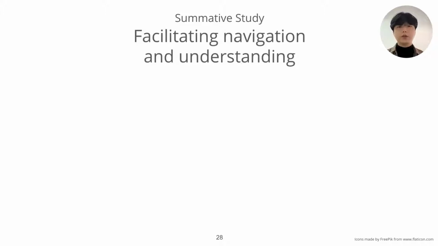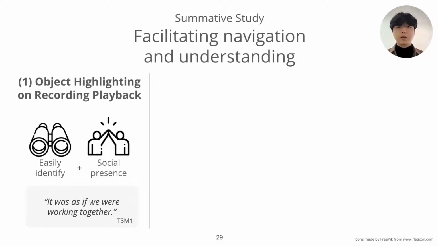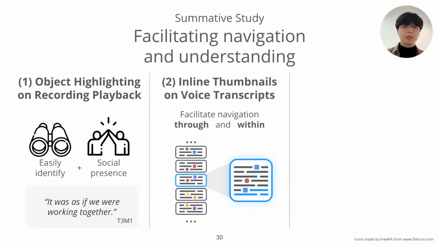We also found that the 3 features for receivers could facilitate navigation and understanding. The object highlighting helped participants to more easily find the objects being referred to and made them feel like their team members were physically present. The inline thumbnails help participants navigate through messages by providing overviews of each message and navigate within a message by showing which parts talked about which objects.